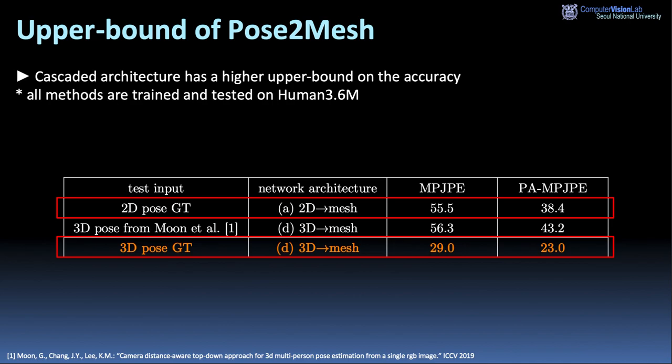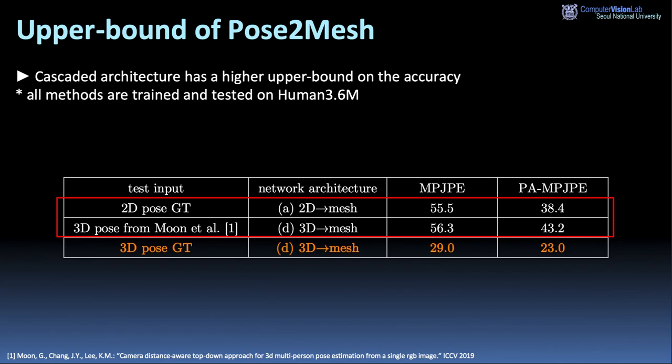Apparently, since the input 3D pose contains additional depth information, the upper bound of D is considerably higher than that of A. We also fed state-of-the-art 3D pose outputs from Moon et al.'s method to D to validate the practical potential for performance improvement. Surprisingly, the performance is comparable to the upper bound of A. Thus, our PoseMesh will substantially outperform a graph convolutional network that directly takes a 2D pose if we can improve the performance of PoseNet.